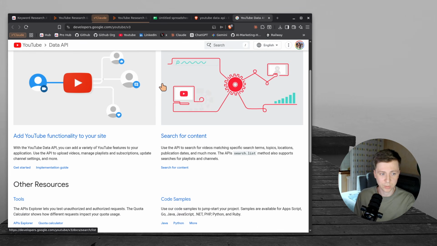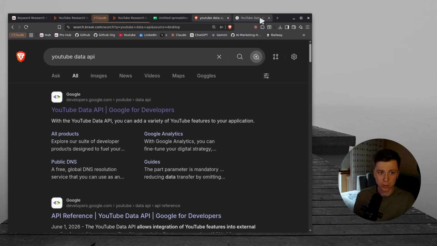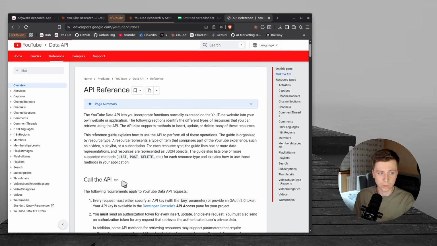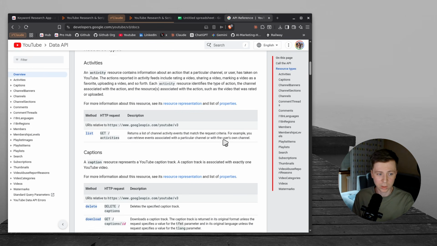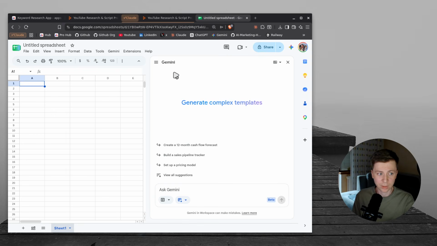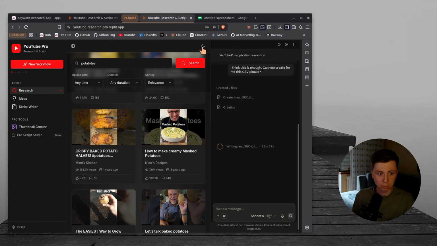You can just set it up, add YouTube functionality to your site and to your channel, and get everything through it. There's also Google developers. You can just prompt your agent, be that Codex or Claude, like, hey, let's set up the YouTube Data API. And like that, we're going to have the full-on possibility to get the data, even publish your videos, and do whatever you want in regards to YouTube. Very fast.